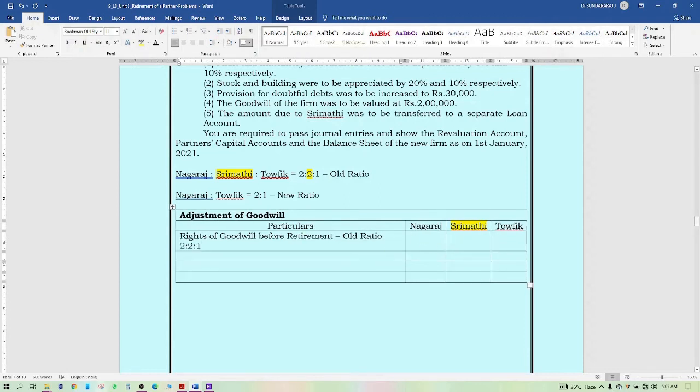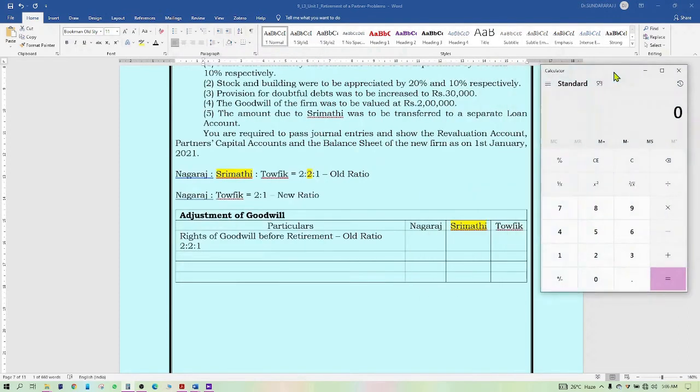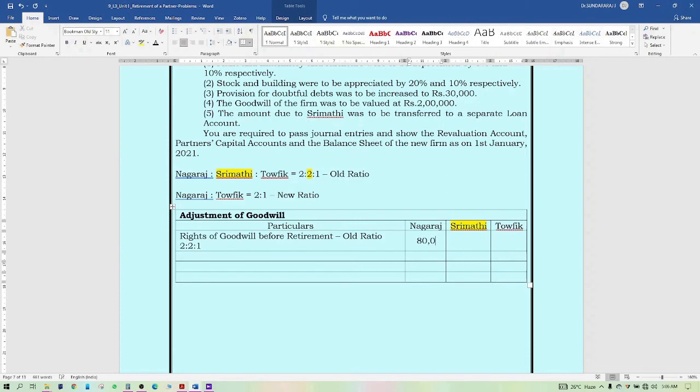So 2 lakh rupees should be shared among Nagaraj, Srimati and Taufik in the ratio of 2 is to 1. The total goodwill is 2 lakh rupees. It is given in your problem. So 2 lakhs divided by 5 into Nagaraj's share of 2. That means 80,000 has to be posted here. 80,000.